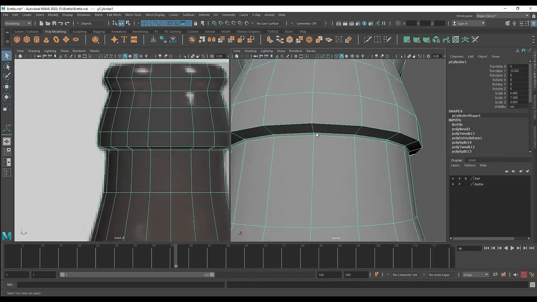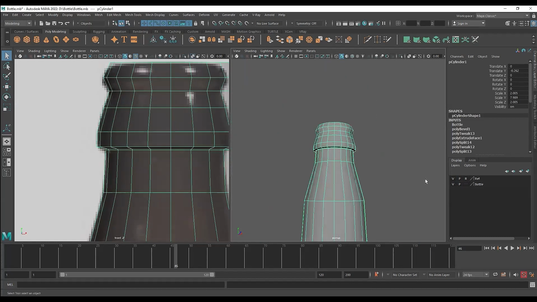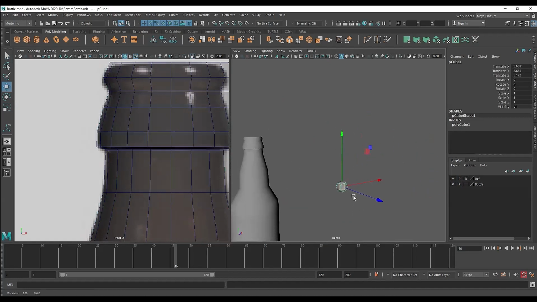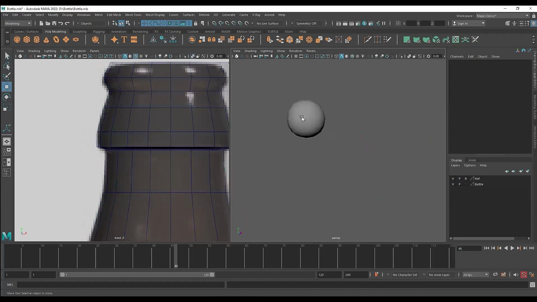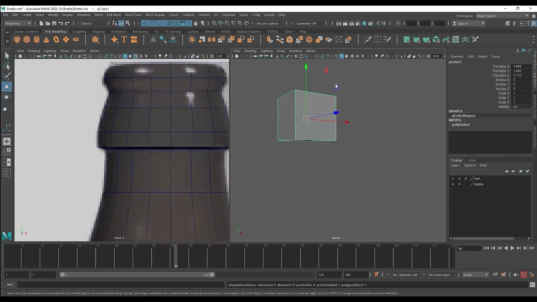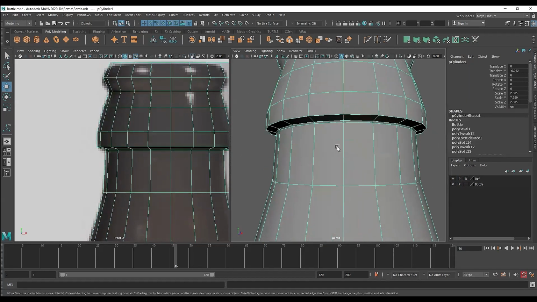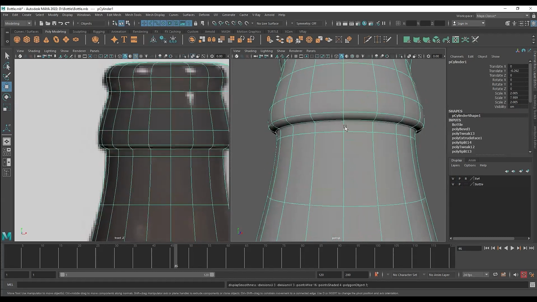Why? Because we have two edges which are really, really close together. Whenever two edges are really close together, you will get a really sharp look. Whenever edges are really far apart, you will get a much softer look. This is the reason that a default cube completely collapses into a ball when we press 3, because all the edges are so far apart. There's nothing to hold it. And here we have these edges really close together, therefore they're holding the shape.